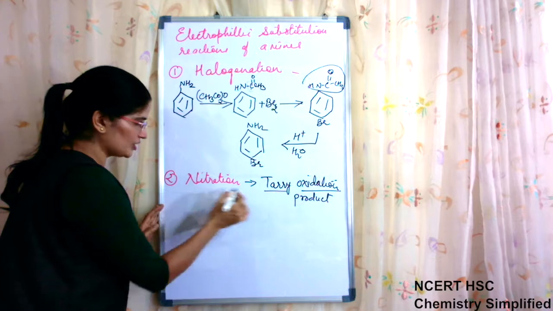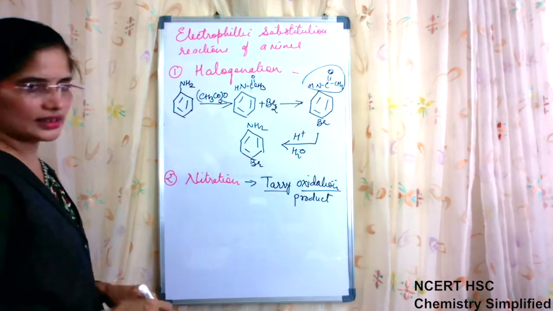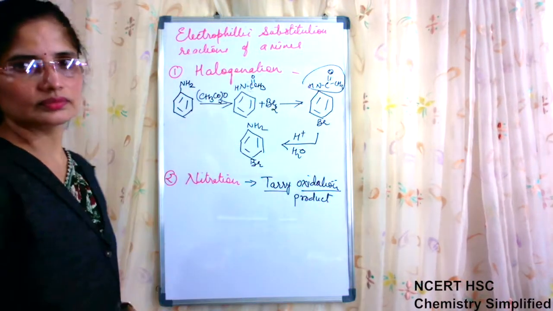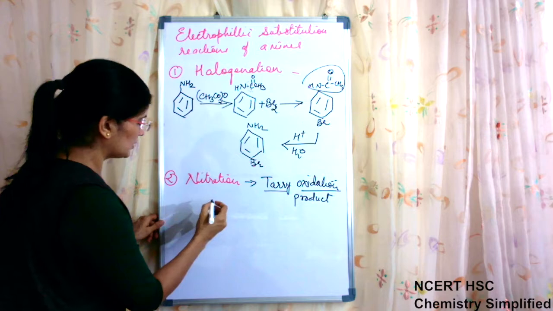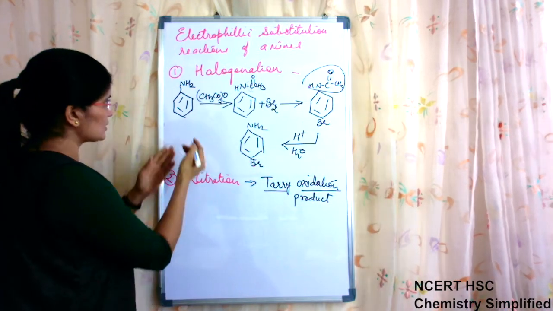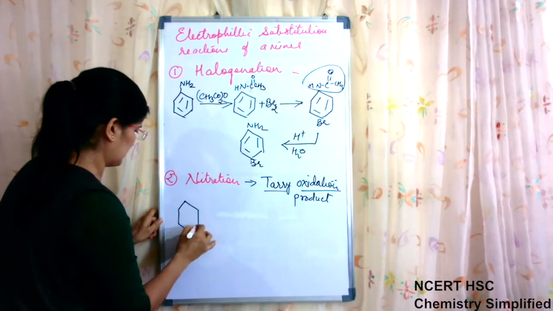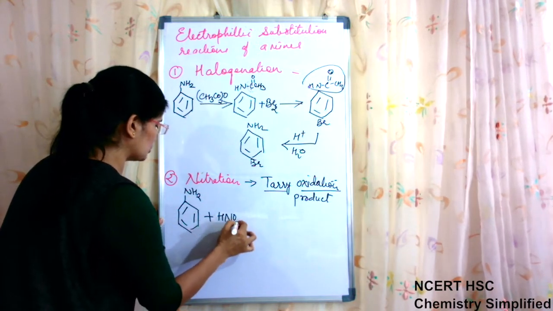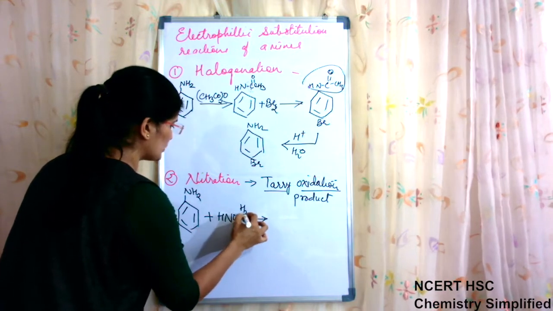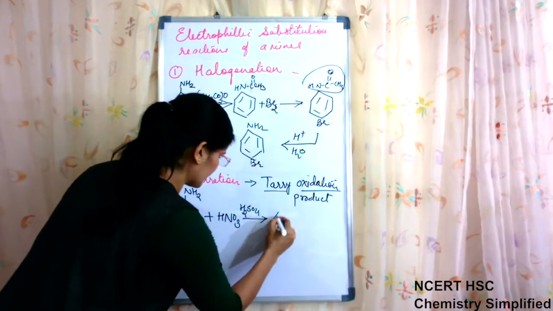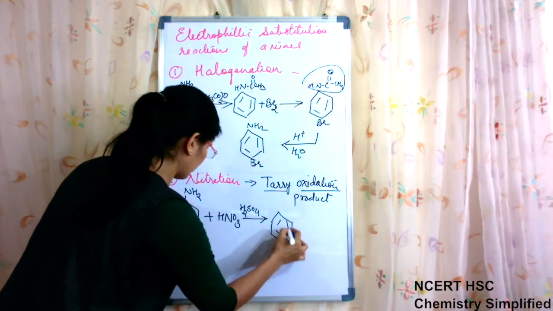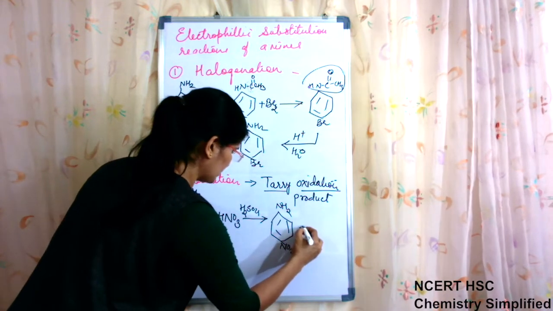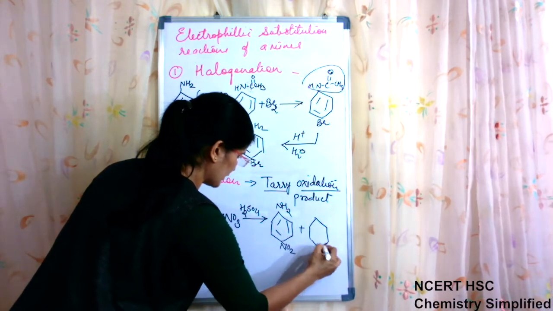One thing is this, that in nitration tarry oxidation products will be formed. Second thing is this, that along with ortho, because aniline's NH2 group is ortho and para directing, on treatment with HNO3 in presence of H2SO4, we expect this to form para nitroaniline and ortho nitroaniline.